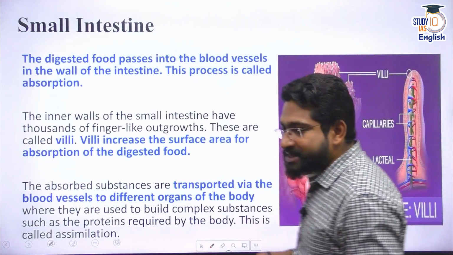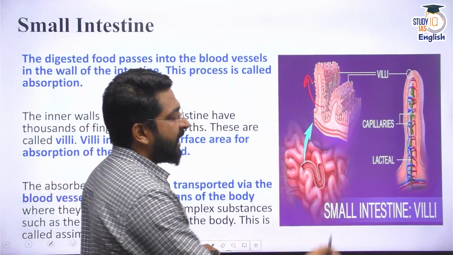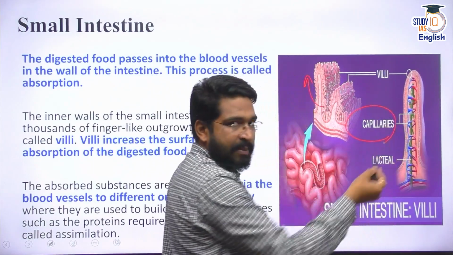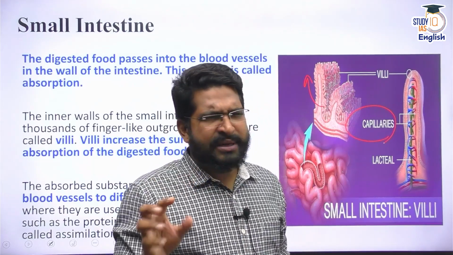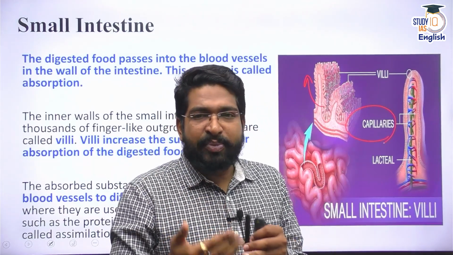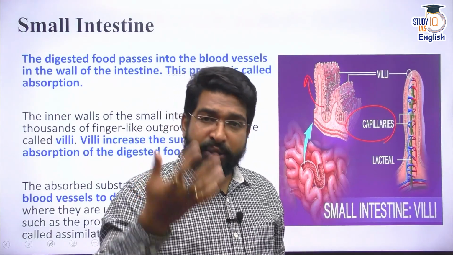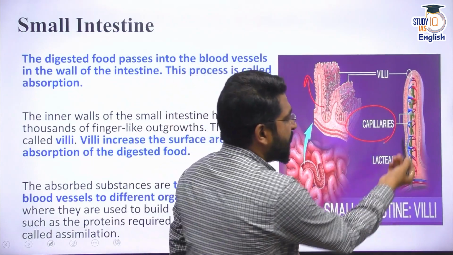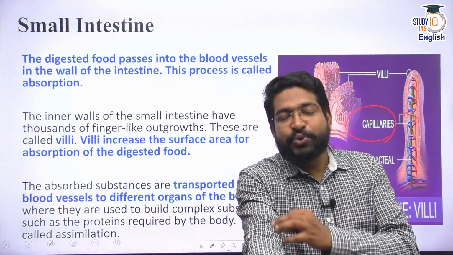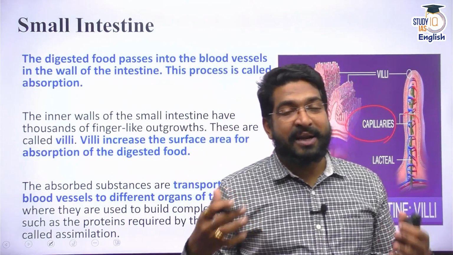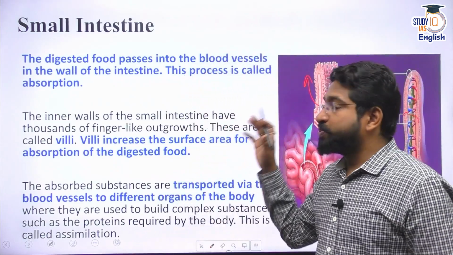Now the nutrients have to be absorbed directly into the bloodstream. That's why small intestine has pillar like projections. They are called villi. Now these villi have extensive capillary connections, and through these capillaries, you do know that nutrients can pass. Capillaries are single celled blood vessels, which can help in to and fro transport through osmosis of nutrients and other stuff as well. So here nutrients enter into these capillaries, and these capillaries will take these nutrients to individual cells for metabolic activity. So absorption and assimilation majorly occurs in small intestine.